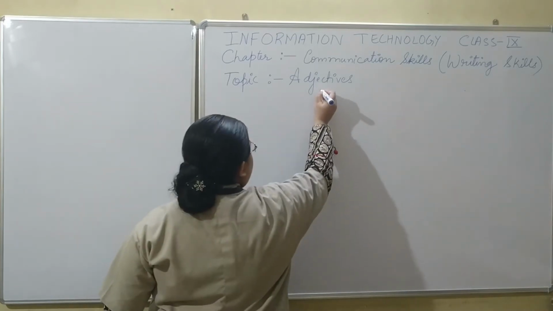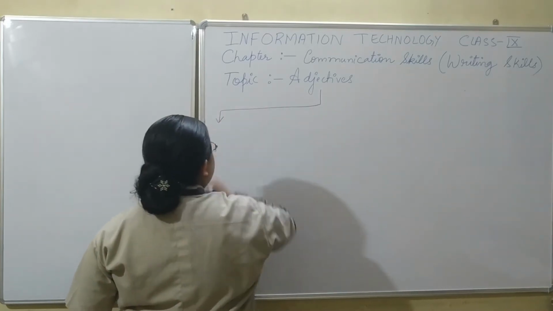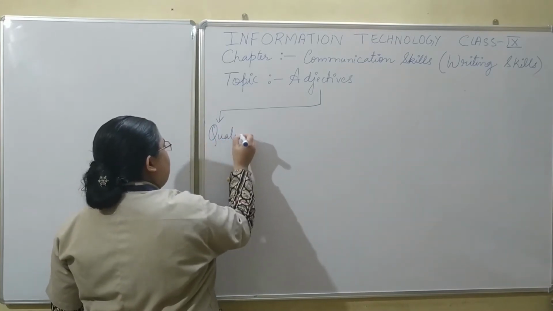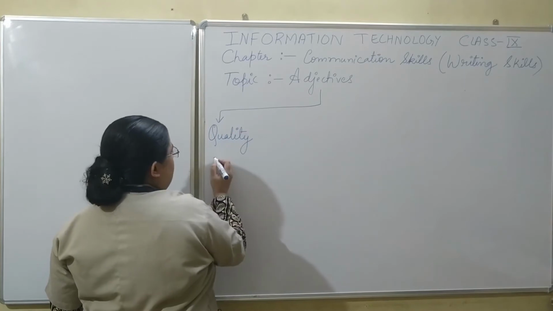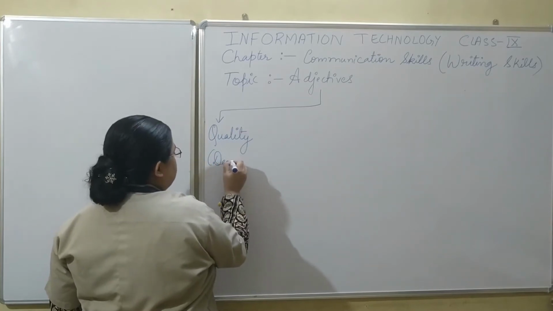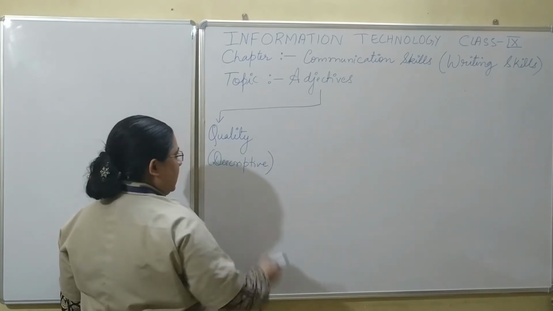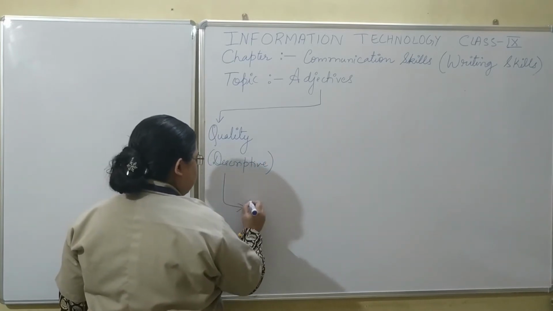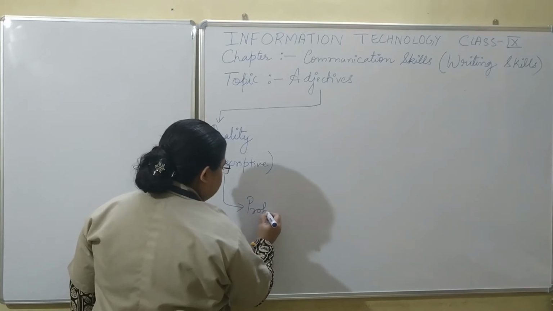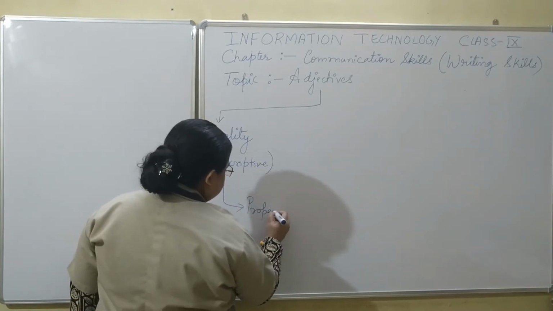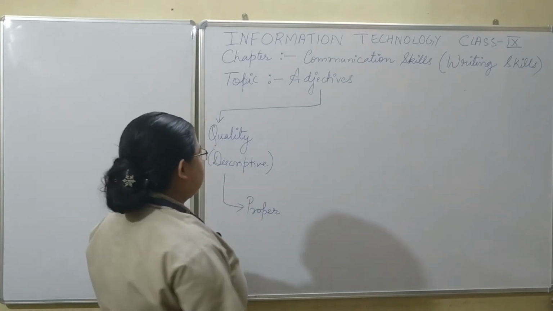Adjectives are divided into various types. The first one is adjective of quality, which is also known as descriptive adjective. Coming from quality, there is one special type of adjective known as proper adjectives.